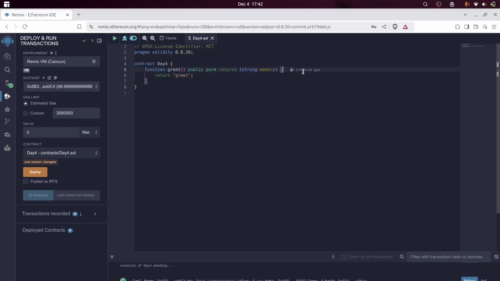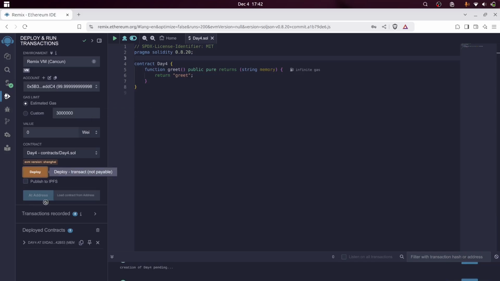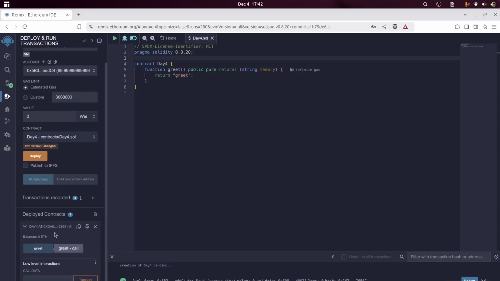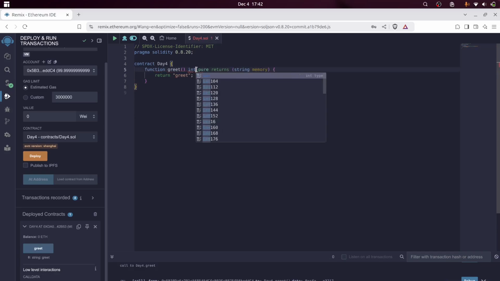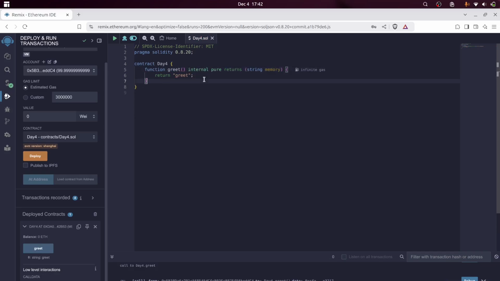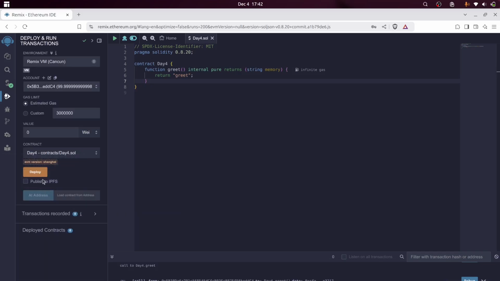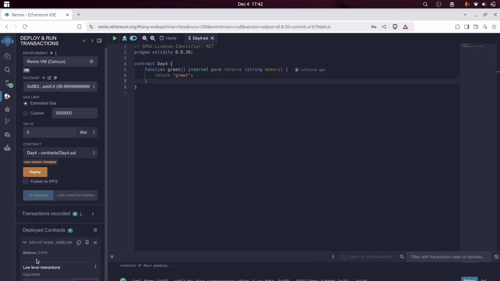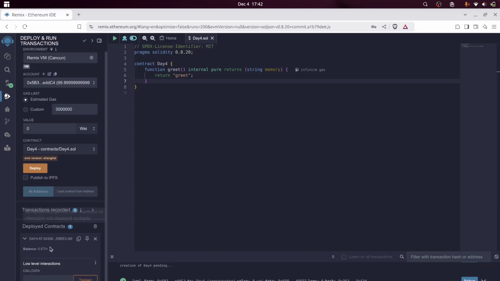First let me explain what public is. Public, as you might know, is an access modifier which specifies who can access this function. If we deploy it right here, as you can see, it's public, so it's accessible to everyone. So let's make it internal. Internal means it can only be called within the contract. Let's deploy it again. As you can see, as it's internal, there is no public function which others can call.